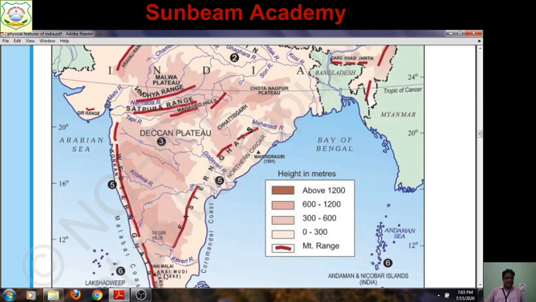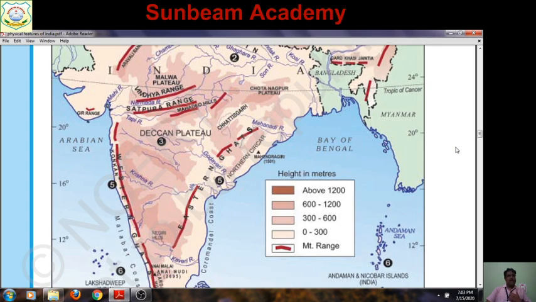It is in Kerala at the tri-junction of Nilgiri. So again I am suggesting you take help of the Atlas. Locate correctly. Otherwise, in map work, if your location is incorrect, it is away from the particular place.